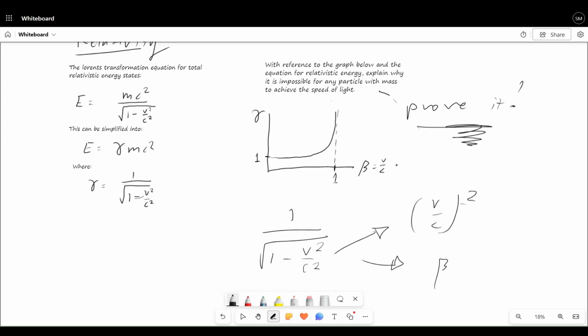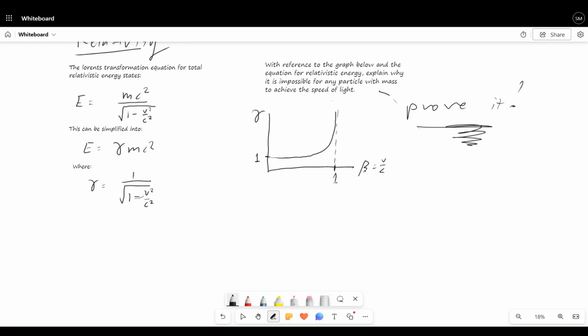And obviously, you don't have to think of it as beta. You can just do it the long way as well. Velocity becomes c, c squared cancels out, 1 minus 1. Oh, sorry, 1 minus 1 is 0. 1 over root 0. Same answer, right? So when velocity becomes the speed of light, beta is equal to 1. When beta is equal to 1, gamma goes to infinity. And we can see that on this graph here, right? We can see on the graph that gamma goes to infinity, and we can also prove it with the equation. So gamma goes to infinity.